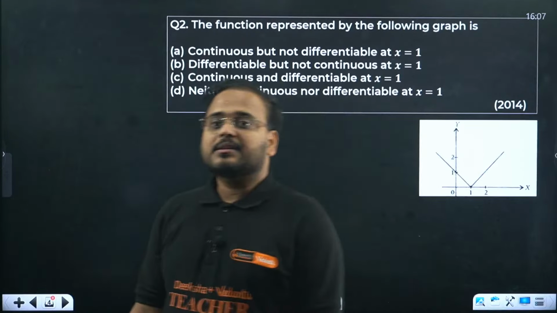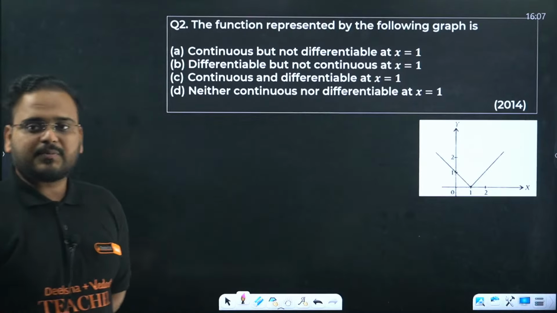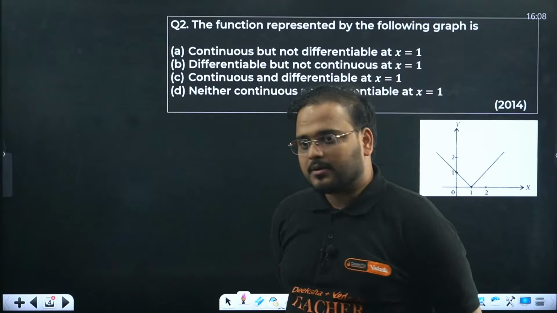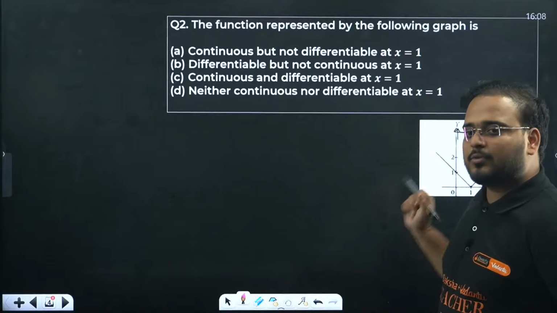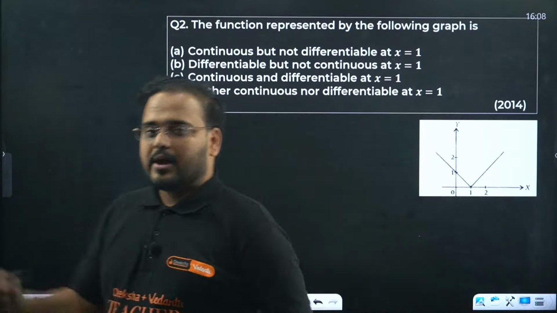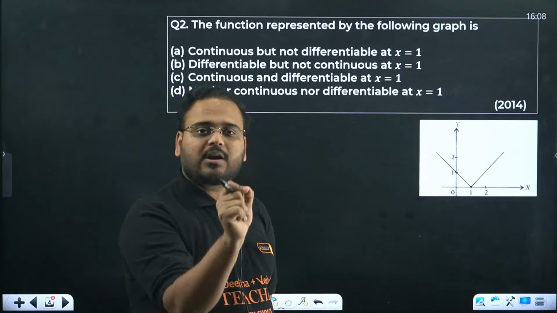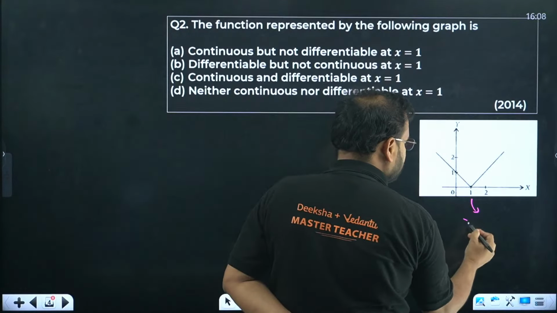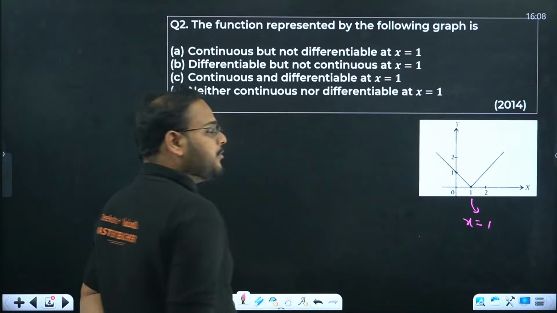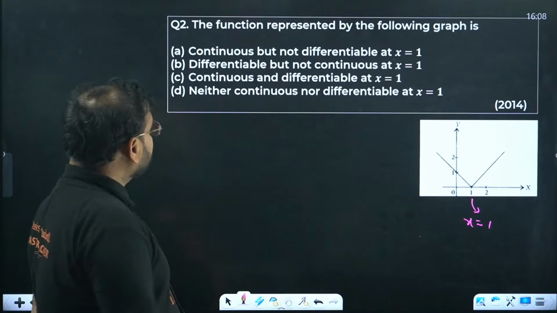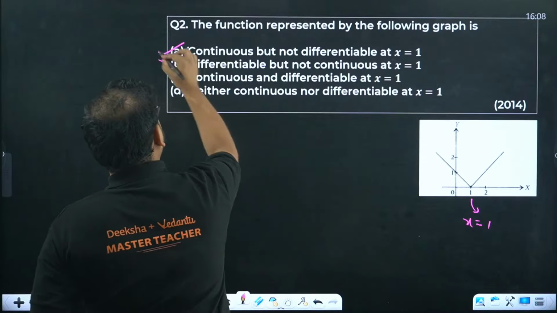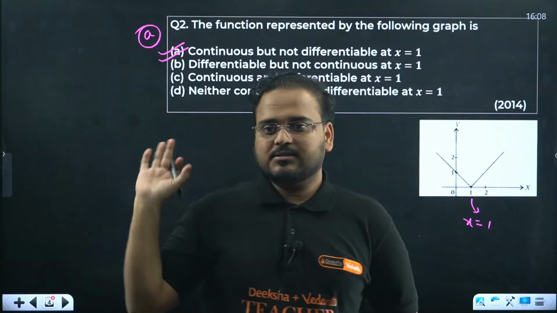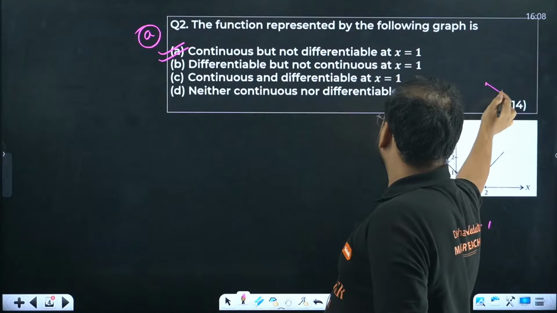The function represented by the following graph: continuous but not differentiable at x equals to 1, differentiable but not continuous at x equals to 1. This is a modulus function, by the way, guys. Modulus function is at the critical point, at the corner point it is non-differentiable. Corner point over here you can see that it is going to be what? X equals to 1 only. It means at the point 1 it is continuous but not differentiable. So answer is straightforward option A. So some questions are very much straightforward and direct answer. This is a PYQ from 2014, by the way.